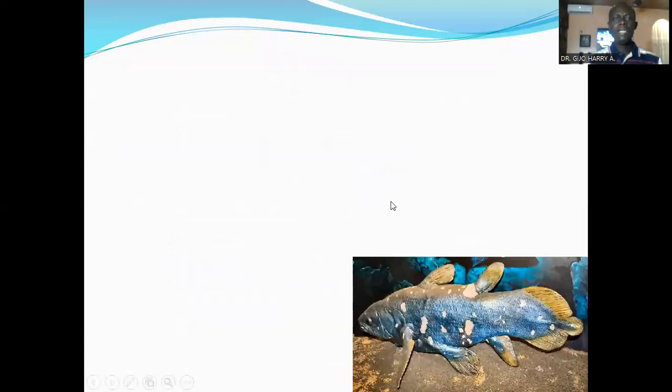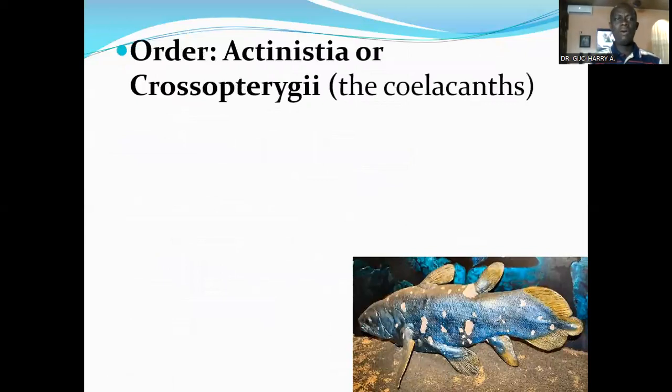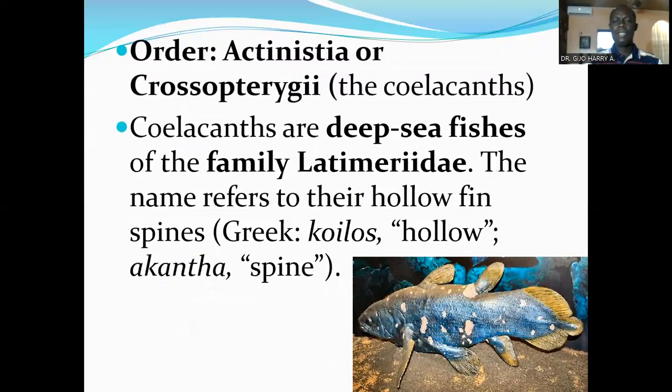I want to look at the order Actinistia or Crossopterygii, which has the coelacanths as example of existing members of this order. Coelacanths are deep sea fishes of the family Latimeriidae. The name refers to their hollow fin spines. The name coelacanth is derived from koilos, which means hollow, and akantha, which means spine.